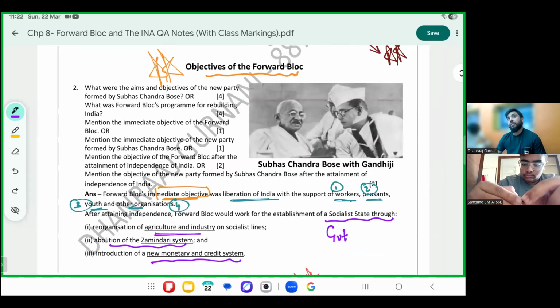Here is a picture of Bose and Gandhi. There are many pictures of Bose and Gandhi. They were two very recognized leaders who used to work for Congress and India. Their ideologies were somewhat different, but they were working very closely with each other under the Congress.